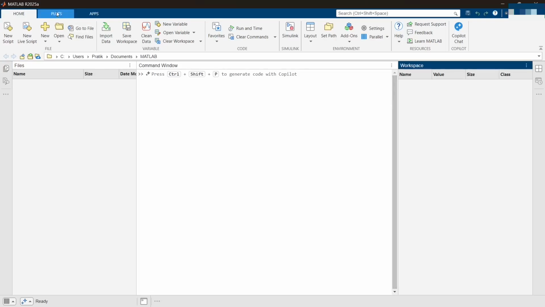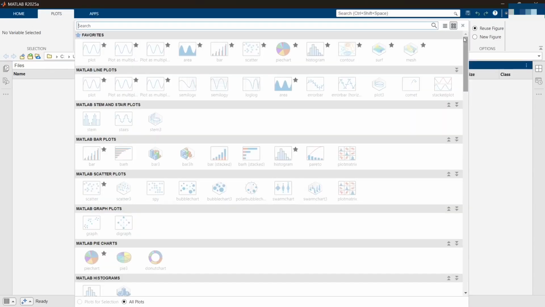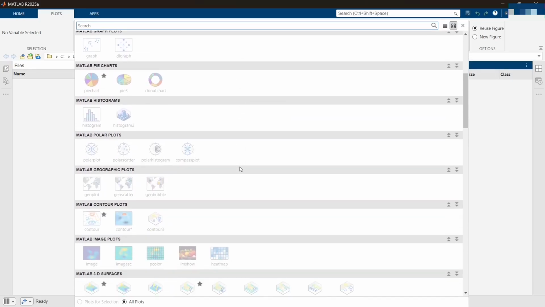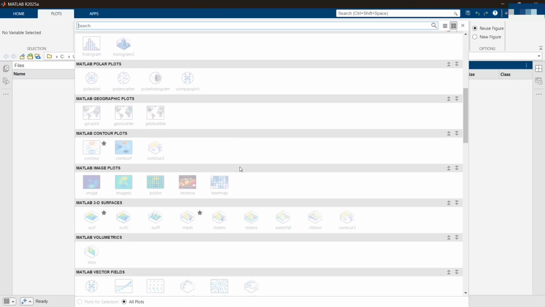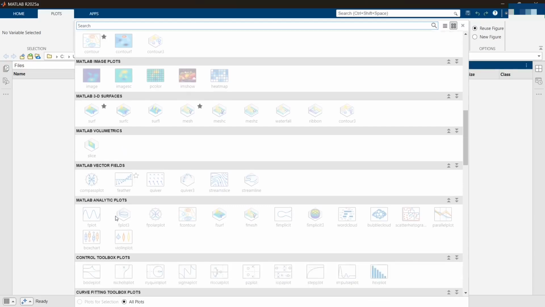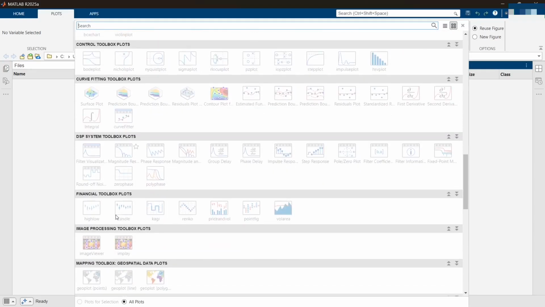Coming to the next option, we have plots. In plots, we have a lot of types of graphs present. So if you have a data set, just import it using the import option, which I have shown you. From there, if you select that from the workspace, all the plots which can be plotted get enabled. Here you have 3D plots, volumetric plots, vector field plots, analytical plots, control toolbox plots, and many more.